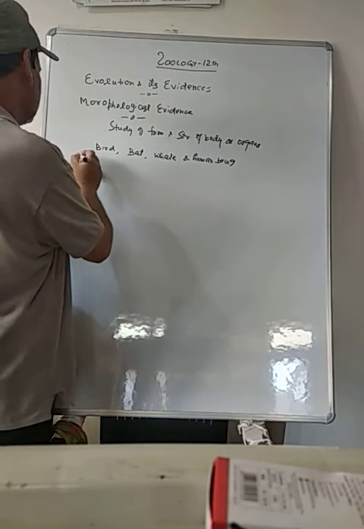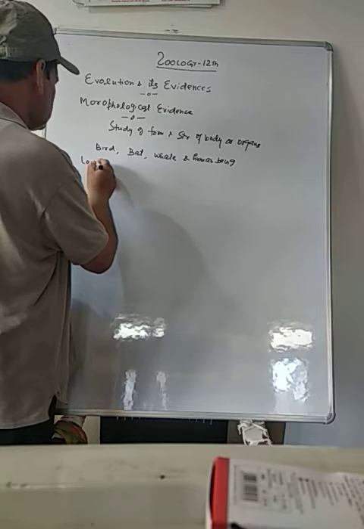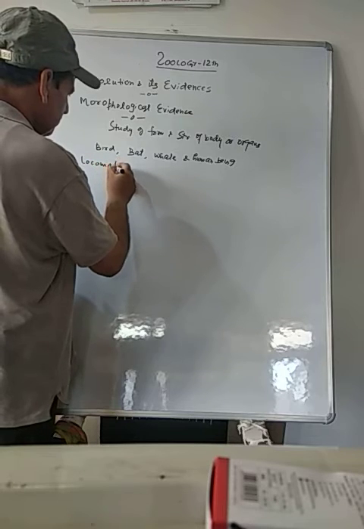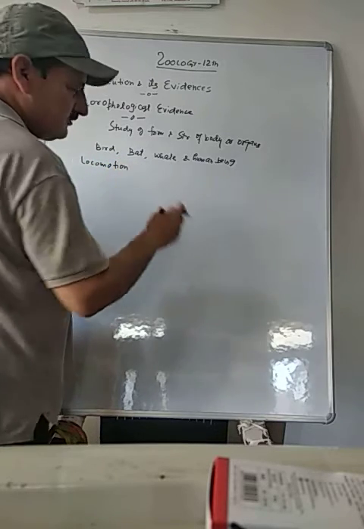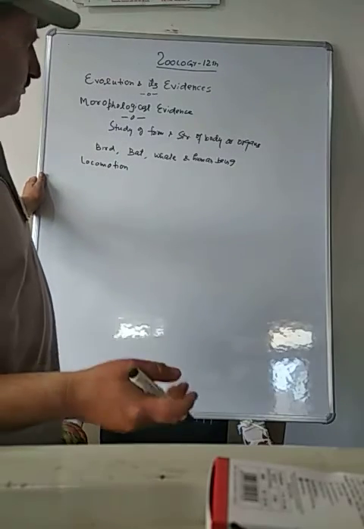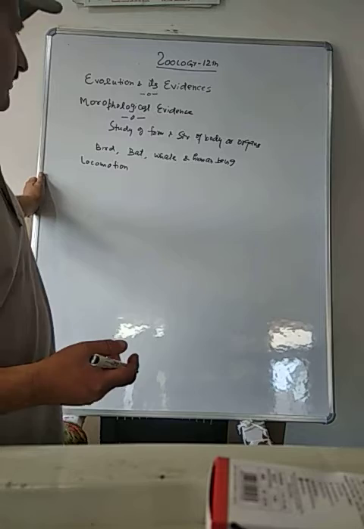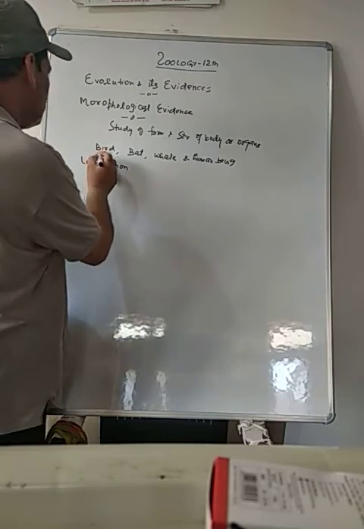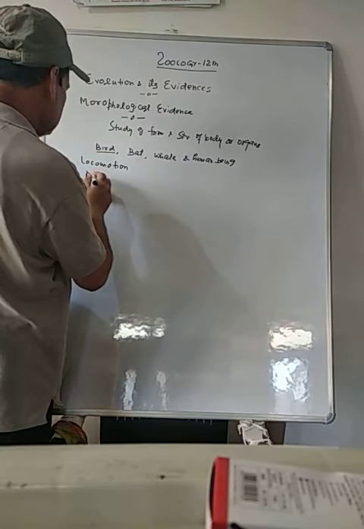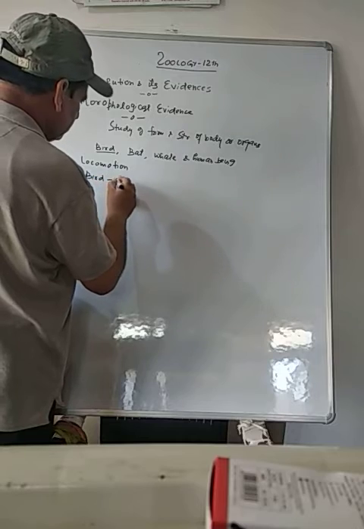These possess a special feature, locomotion. That means they have to move from place to place. For that purpose they possess special locomotory organs. The locomotory organs of bird are wings.